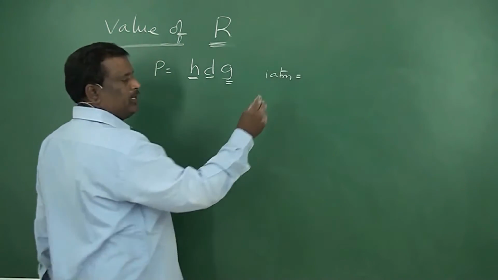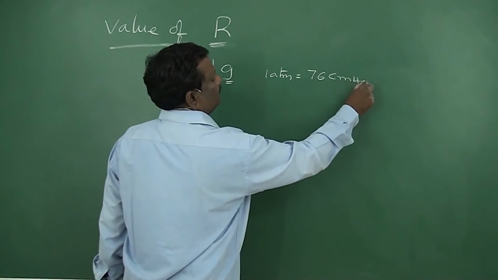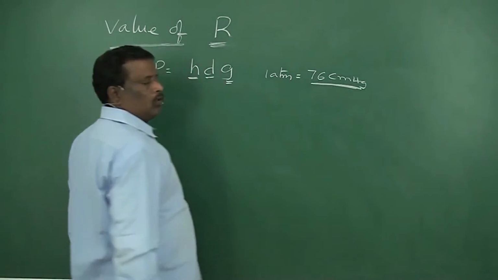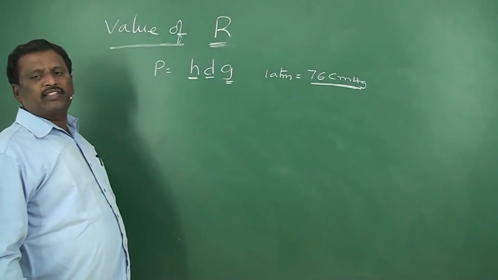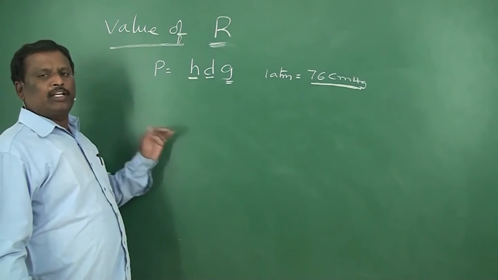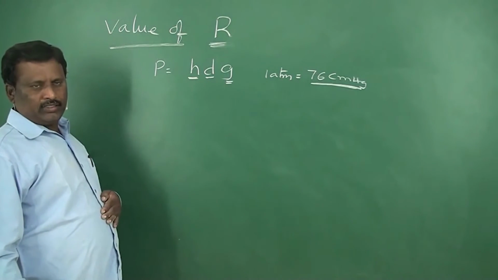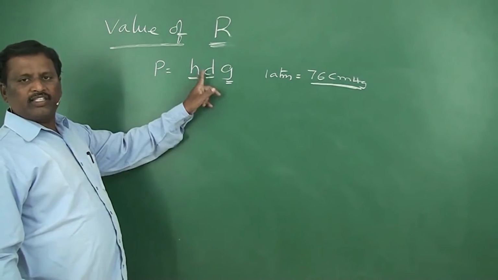So, 1 atmosphere is equal to 76 centimeter Hg. When you want to convert into dynes, it should be in this form, that is hdg.